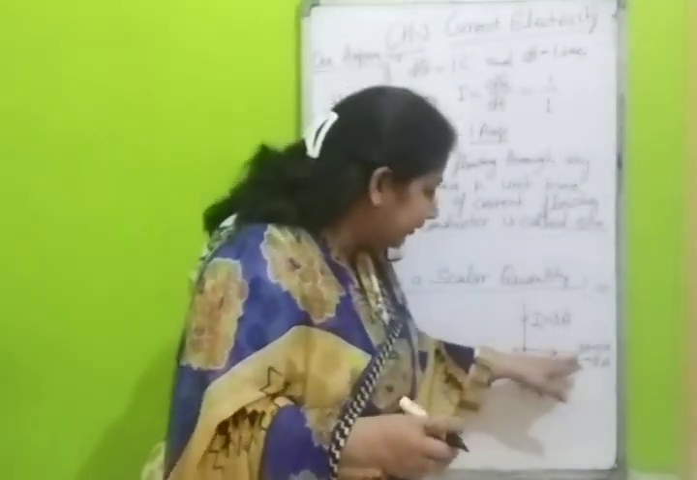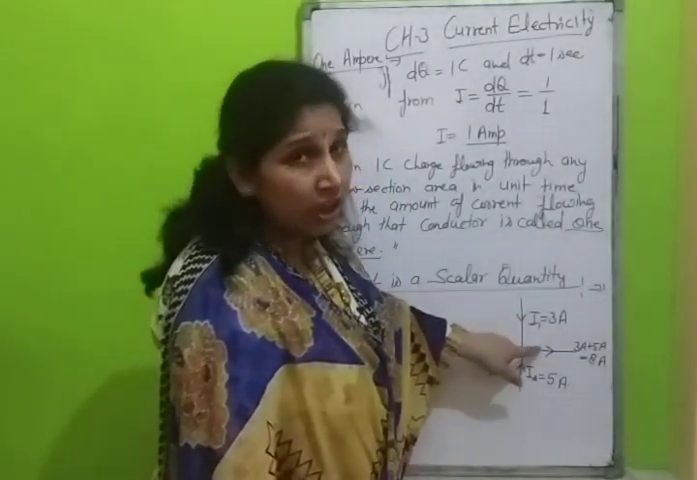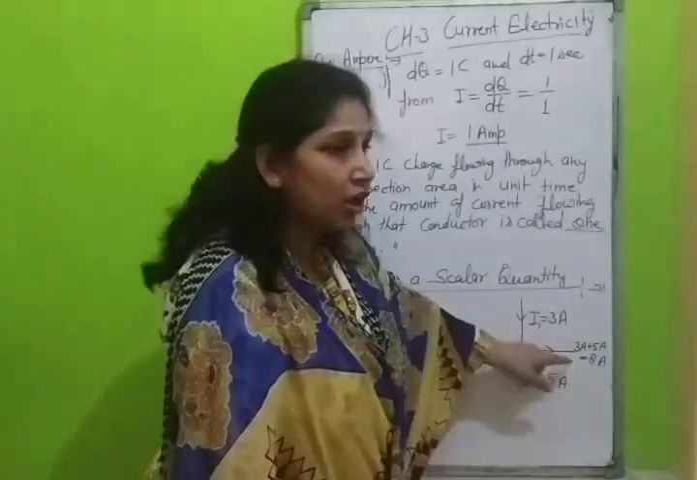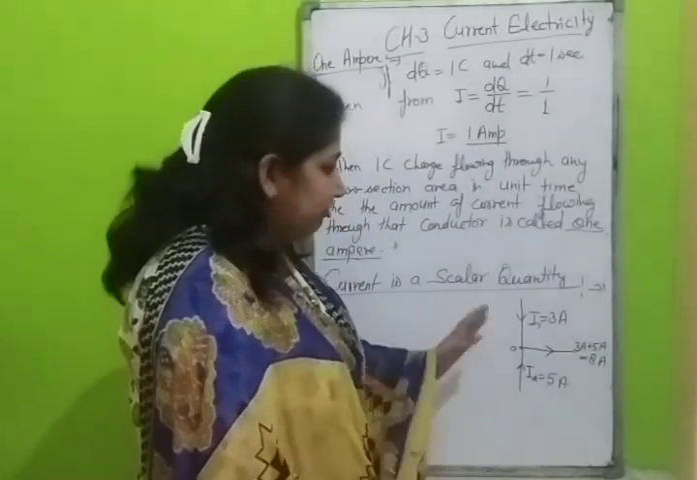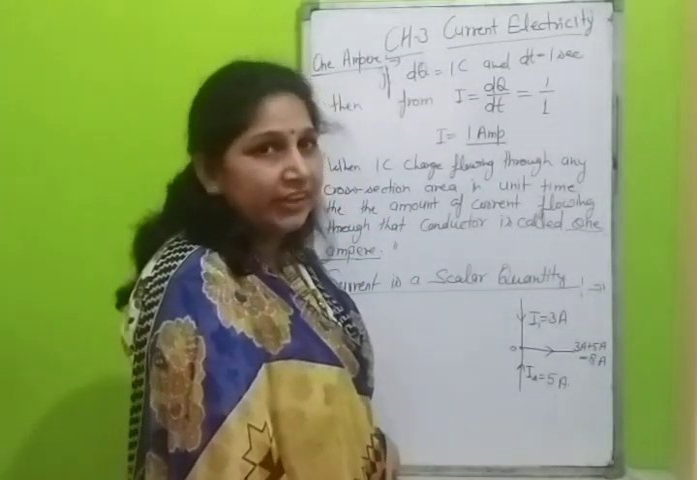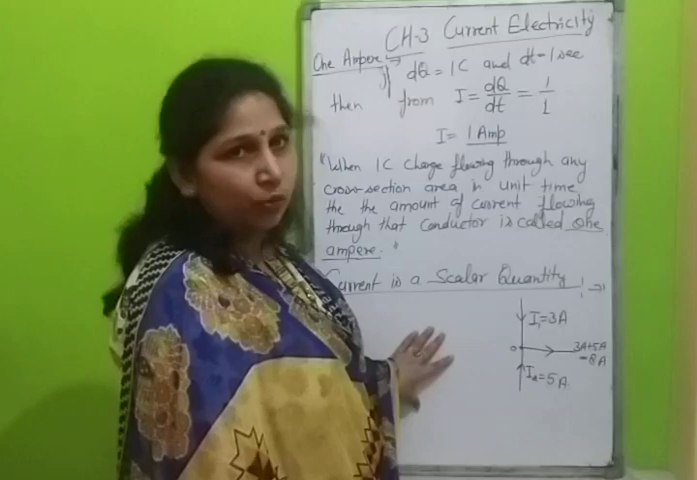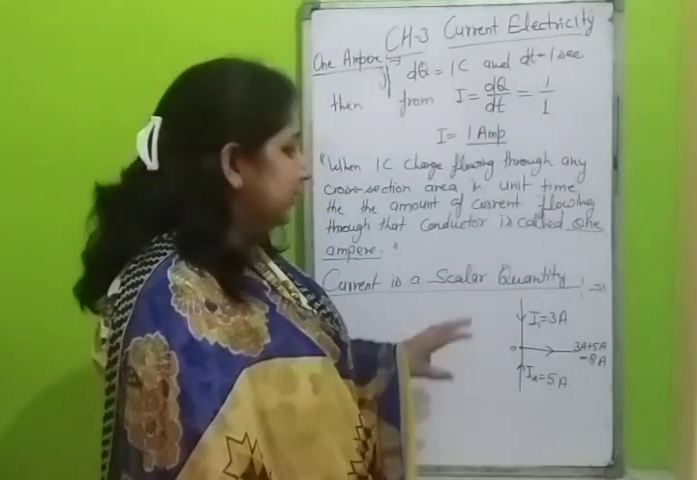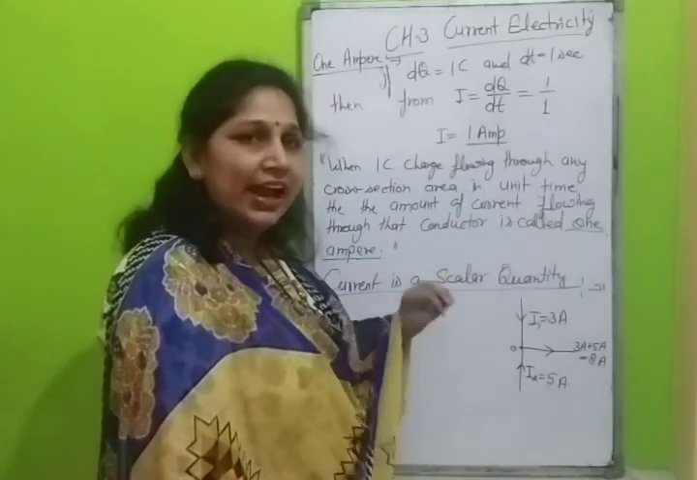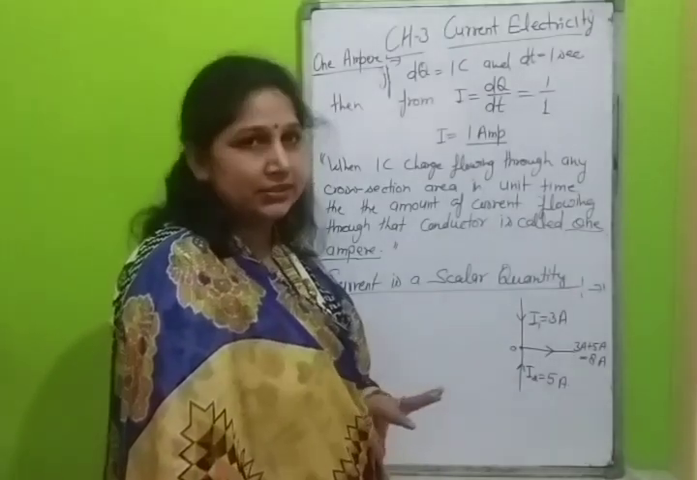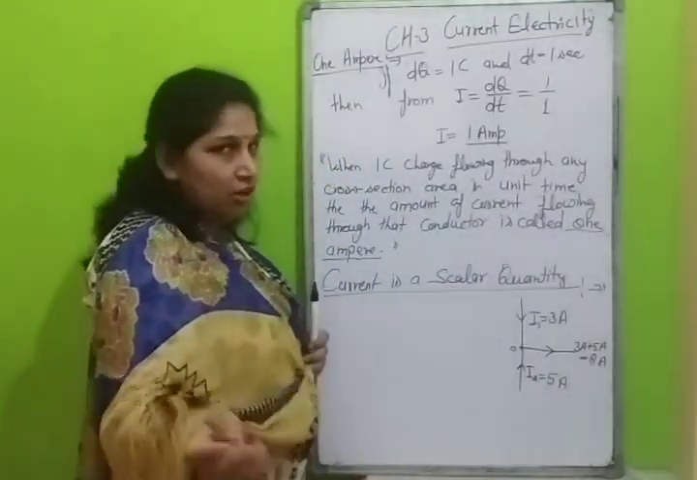According to vector law, we would not find the right amount of current. So current has direction, but it is not a vector quantity. It is a scalar quantity. It follows the scalar law of addition, meaning it is simply added with sign, plus or minus. So current is a scalar quantity, not a vector quantity.